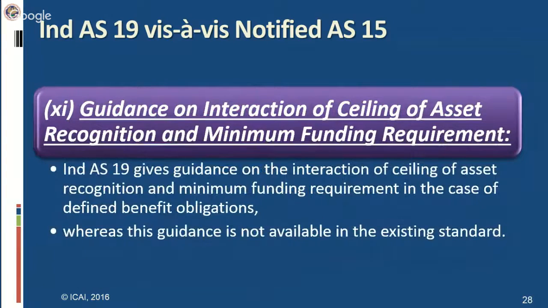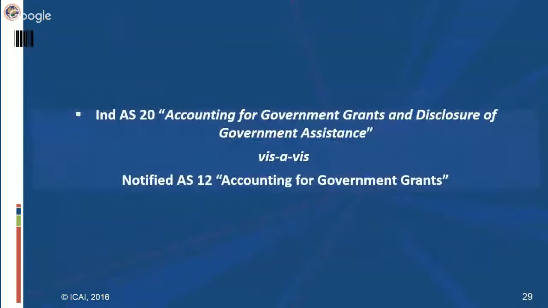Guidance on interaction of ceiling of assets recognition and minimum funding requirements. Ind AS 19 gives guidance on items like interaction of ceiling of assets recognition and minimum funding requirements in the case of defined benefit obligations. These things are dealt with when you are dealing with defined benefit obligations. However, such guidance is not there in the existing standard.